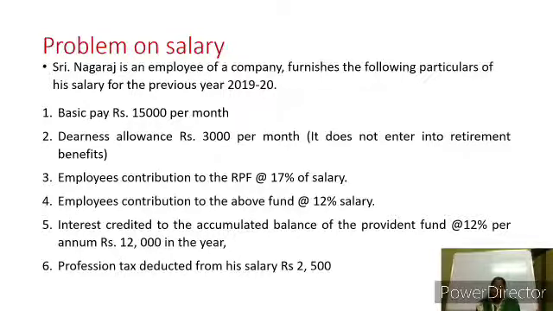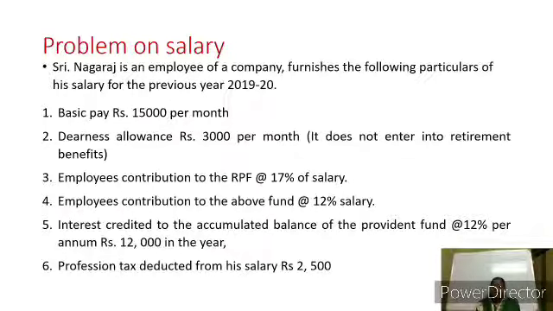Now let us discuss one by one. Basic salary 15,000 per month we have to take in the salary head under section 17(1). DA 3,000 per month we have to consider under section 17(1). It does not enter into retirement benefit, they have given in the bracket, so it should not be considered for the calculation of the working notes, that is the RFA concession rent, RPF or interest credited to RPF. DA should not be considered because they have given it doesn't enter into the retirement benefit.